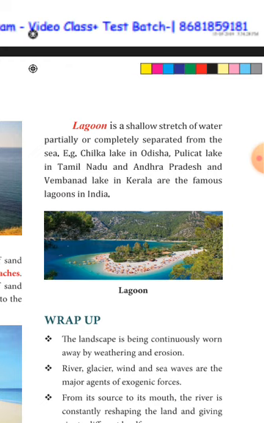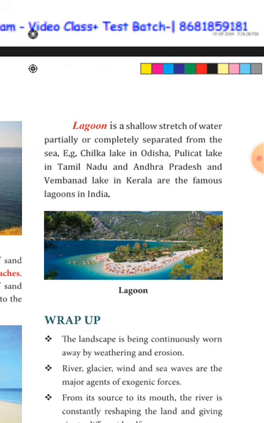Okay, now next one, we are going to see about lagoon. It is a shallow stretch of water partially or completely separated from the sea. Example, Chilika Lake in Odisha, Pulicat Lake in Tamil Nadu and Andhra Pradesh, and Vembanad Lake in Kerala. They are the famous lagoons in our country. I think you all understood.